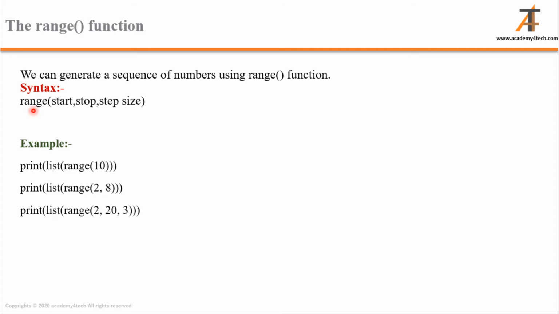As I told you earlier, range has a start, which can be 0, 1, whatever it is. Then we have a stop, the maximum limit, and then the step size. What step size do you need? Let's take example 3. The starting value is 2 and the step size is 3, so it will go from 2, and the next will be 5. It continues until the maximum limit is reached. Let's have a look at the program and see what the output is.